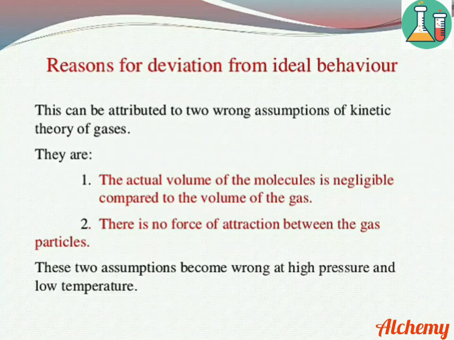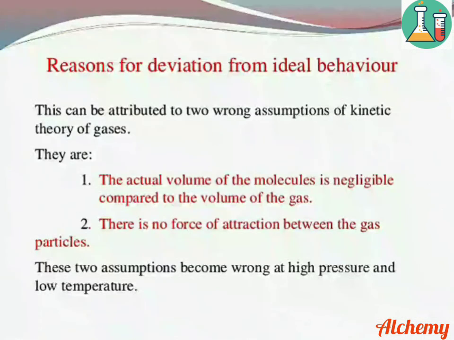The reasons for deviation of real gases from ideal behavior can be attributed to two wrong assumptions of the kinetic molecular theory of gases. They are: first, the actual volume of the molecules is negligible compared to the volume of the gas. Second, there is no force of attraction between the gas particles. These two assumptions become wrong at high pressure and low temperature.